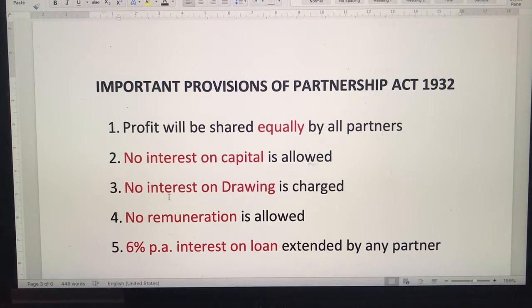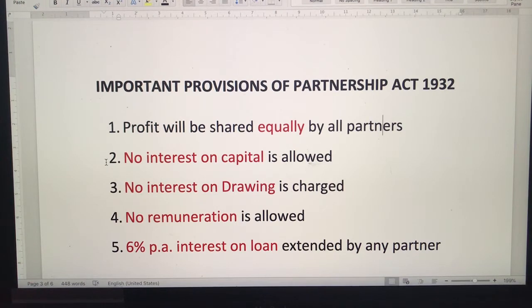So the first thing is how the partners share profits and losses. Profit will always be shared by them in equal proportion. Whether it is loss or profit, it will always be equally divided in case the partnership deed is not there. In spite of the fact that maybe one partner has put in 10 lakh, another partner has put in 5 lakh, and a third partner has not put in anything, he's just managing the business, in that case also the profit will always be divided equally.